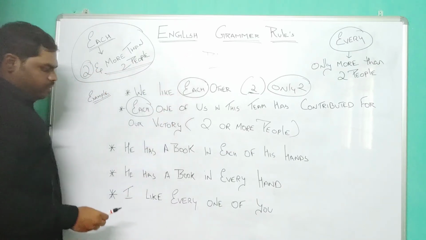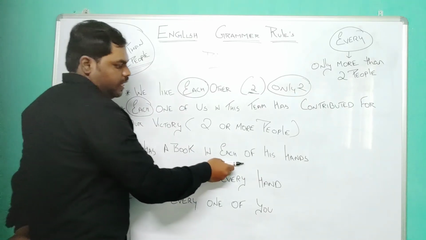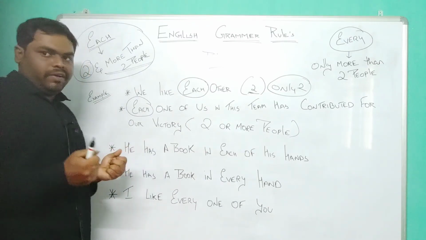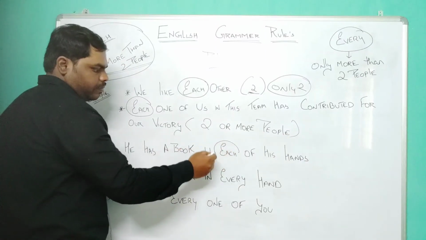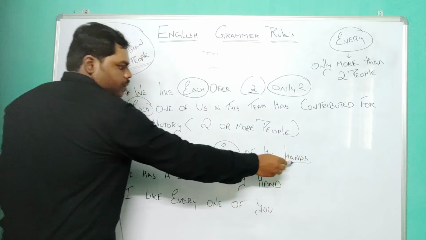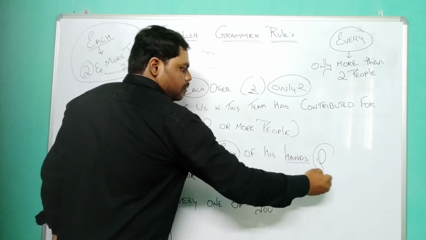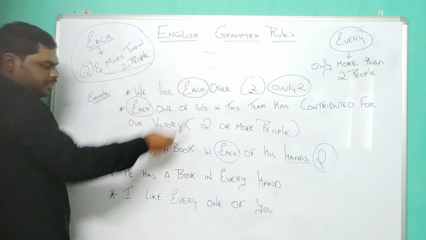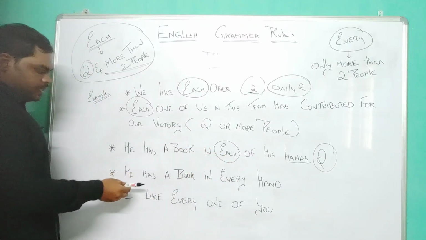Now let us see for every. He has a book in each of his hands. So we have two hands, right? If I have to mention only two, I will use each here. Each of his hands. By this I am telling only two, which I cannot do with the case of every. Let us see the sentence.